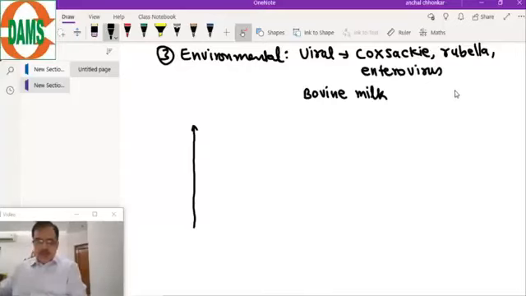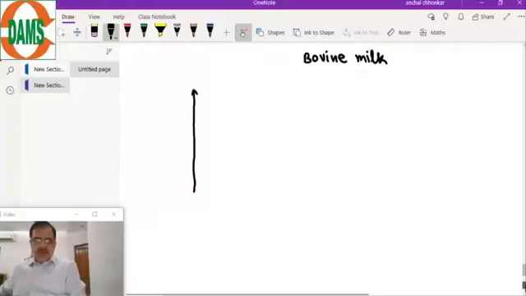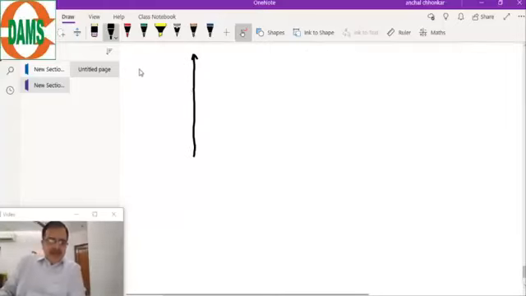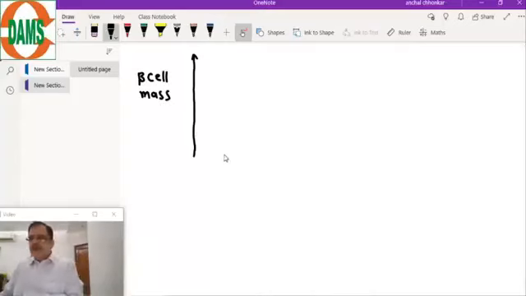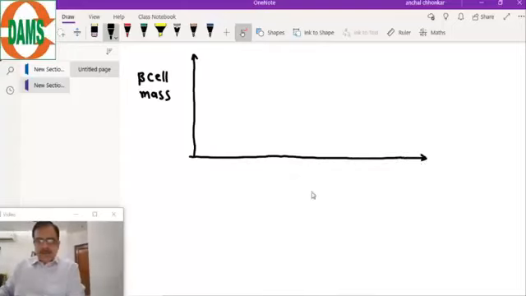Now coming to the natural course of the disease. The y-axis is beta cell mass, and this is time in years.